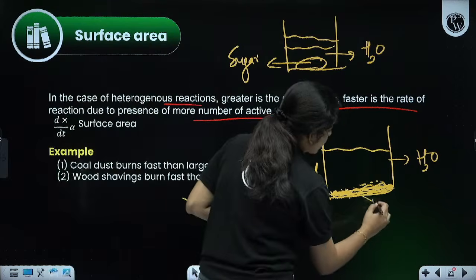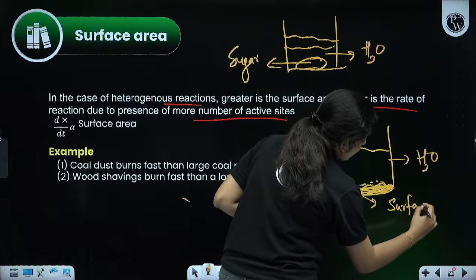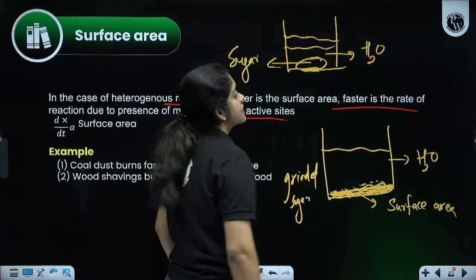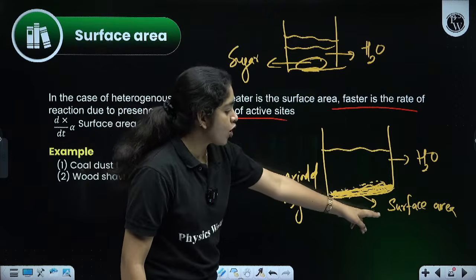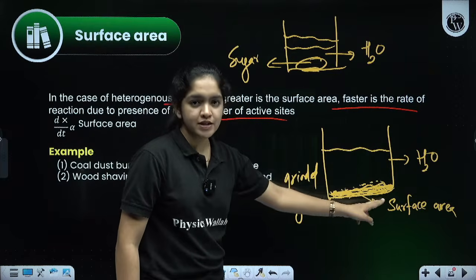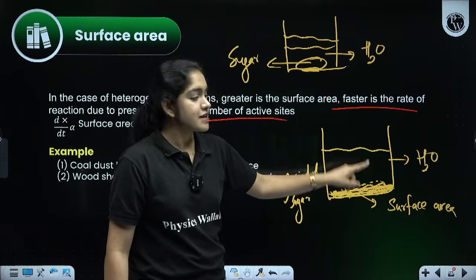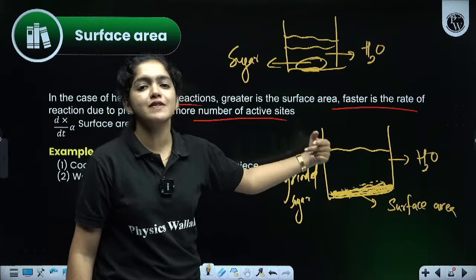Here what happened? The surface area increased. The area occupied by the sugar: here only this much area is occupied, right? This much area is occupied, but in the case of grinded sugar, this much surface area is occupied. So the reaction happens quickly here. The rate of the reaction will be fast in the second beaker because the surface area is very high.